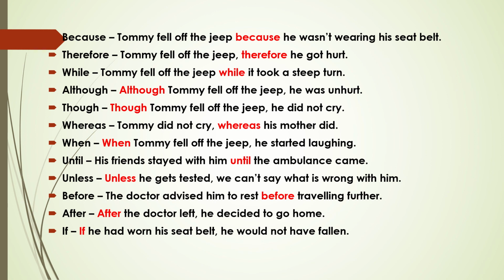At the end, if Tommy had worn his seatbelt, he would not have fallen. So, since he did not do this, he had to face this repercussion. Since he did not wear his seatbelt, he had a bad fall. Okay, so all these words, subordinating conjunctions, show you the action that resulted because of the first part or the second part of the sentence. Alright? So these words join these sentences together and they tell us more about the sentence. They make it much more clear.